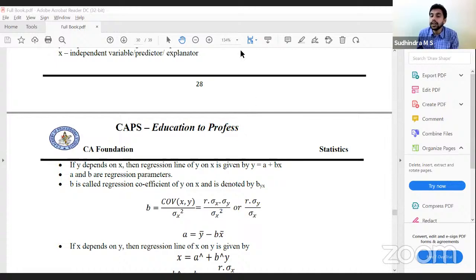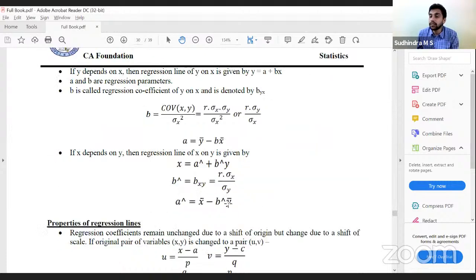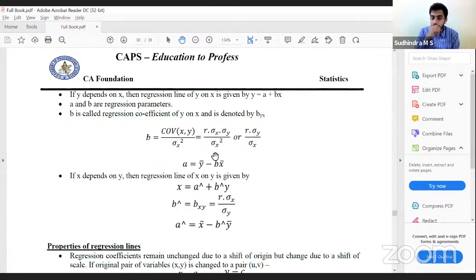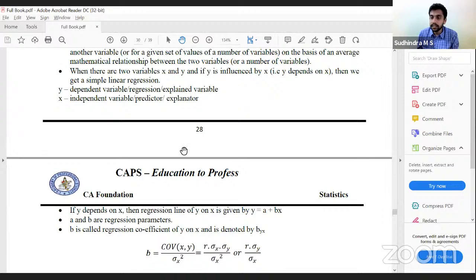Similarly, regression equation of x on y would be x is equal to a plus b into y. Here b is bxy. Correct? Bxy, and accordingly, the same concept. Bxy is r into standard deviation of x by standard deviation of y, or covariance of xy divided by variance of y. Then how do you calculate a? X bar minus b into y bar. Same concept. So if we have understood byx, bxy calculation will be the same. Clear with this? Yes, sir.